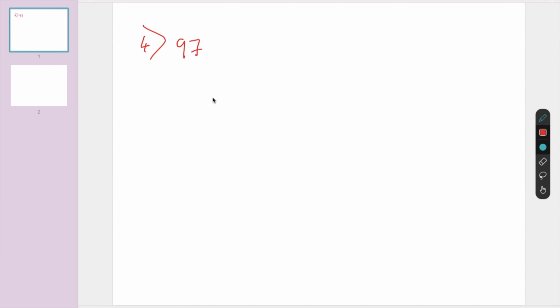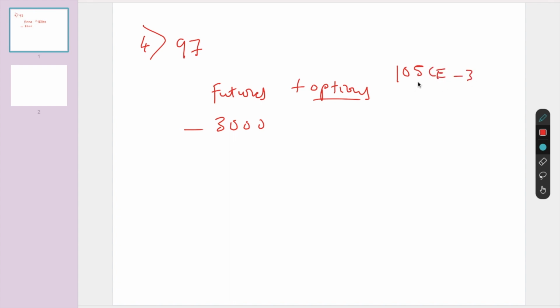So the case study 4, 97. What is the loss in futures? You bought futures at 100, it closed at 97, 3,000 is a loss in futures. But what is the profit in options? You sold a 105 call option, receiving 3 rupees, but this closed below 105. Even if it closes at 105 or below, the entire 3 rupees will become 0. That 3 rupees is our profit.